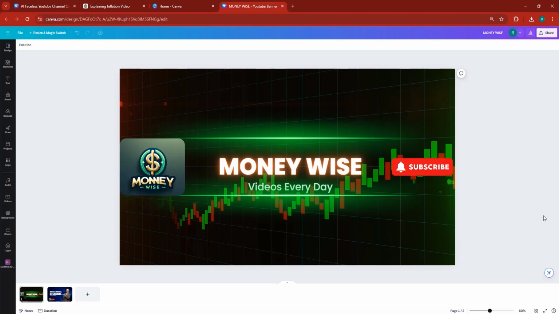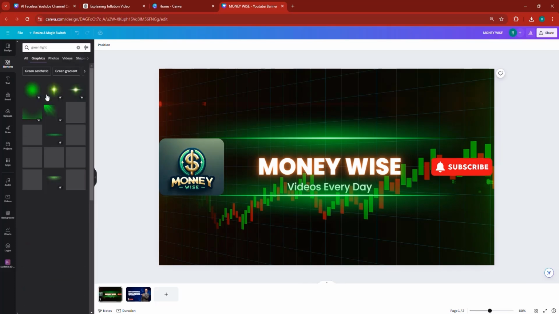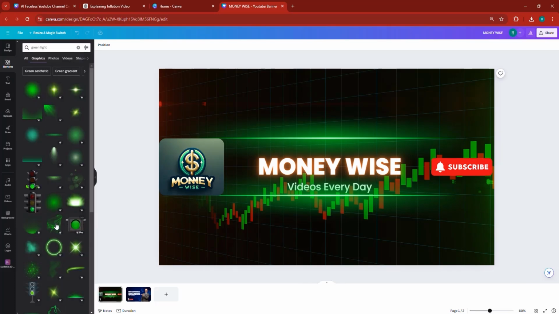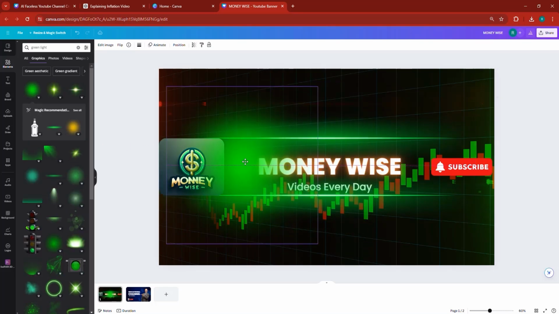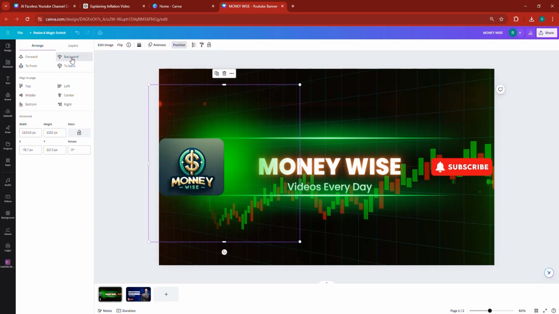We can actually step this up and make it even better by simply using some shadows or some lights. So I'm going to look for some green light this time, and this will show me some green light. Now you can use different types of green light depending on you. I'd like it to be simple, so I'm going to use this. I'm going to place one light here. It doesn't have to be in the front. You can put it here, but position it backwards from the text as well, which means it will show that beautiful effect.